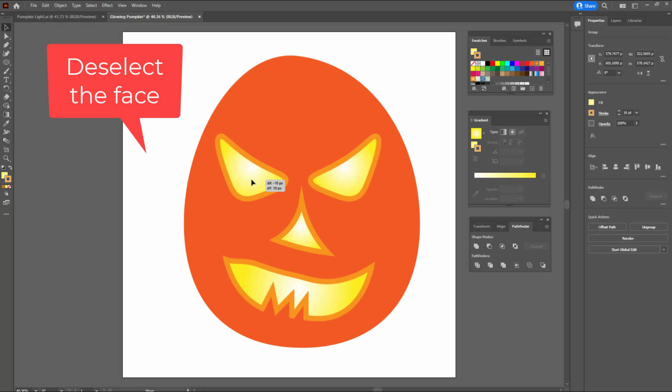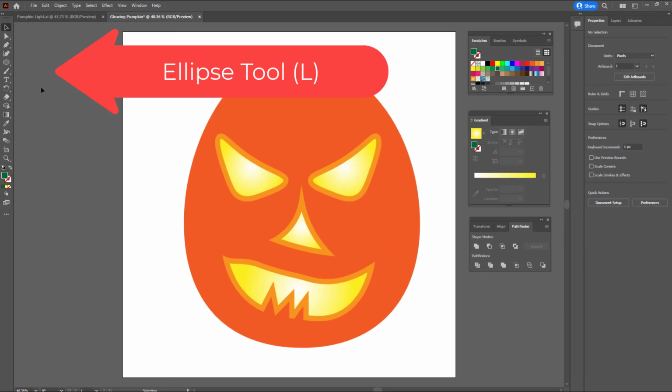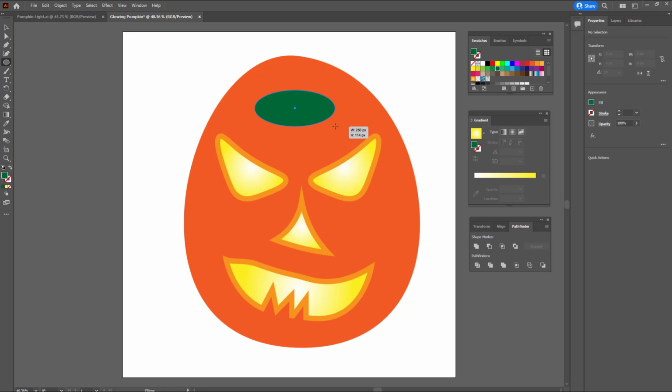Now I'm going to make the stem. So remember to click off to the side to deselect your object, and I'm going to choose this green color right here. Oops. So I noticed that the green went to the stroke. That's not what I want. So I'm going to put the stroke on None and click to bring the fill forward and change that to green. Now with the ellipse tool, or L on the keyboard, I'm going to click and drag an oval.